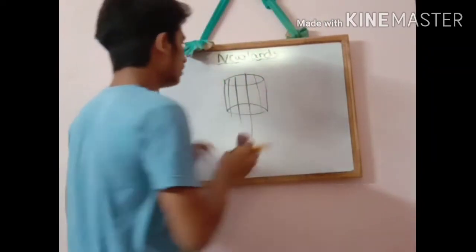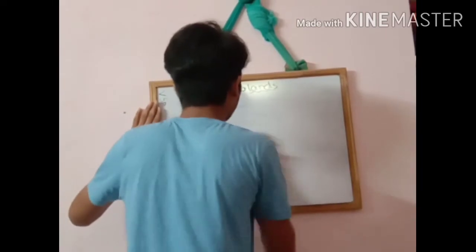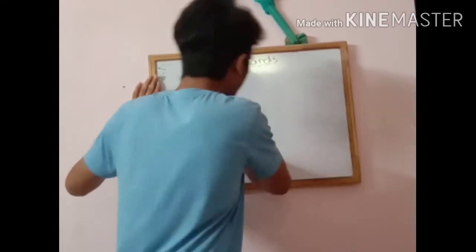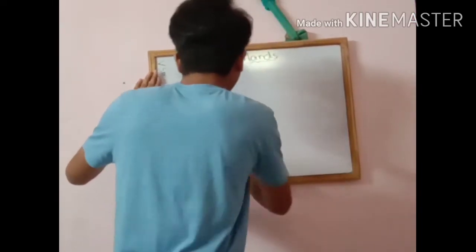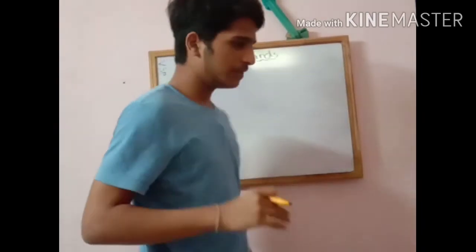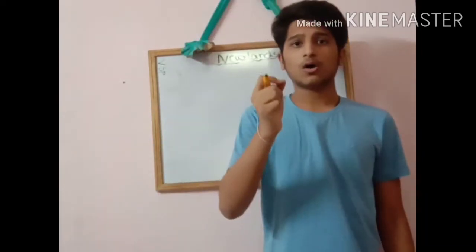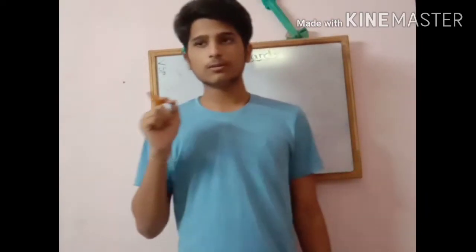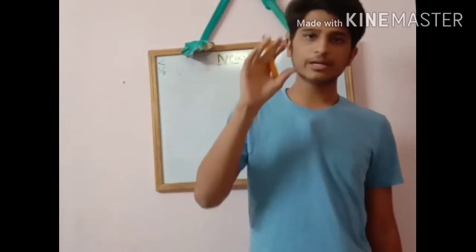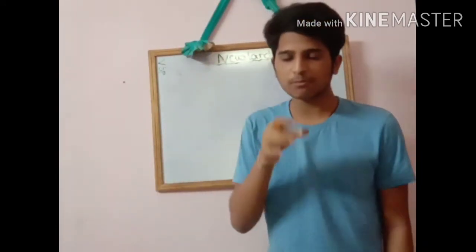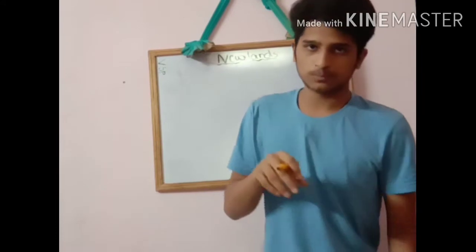Now let us see Lothar Meyer's classification. Friends, remember one point: we say Lothar Meyer classification or Lothar Meyer curves. We do not say Lothar Meyer table, because Lothar Meyer did not create a table. He drew a graph showing how the elements are placed. Now let us know.